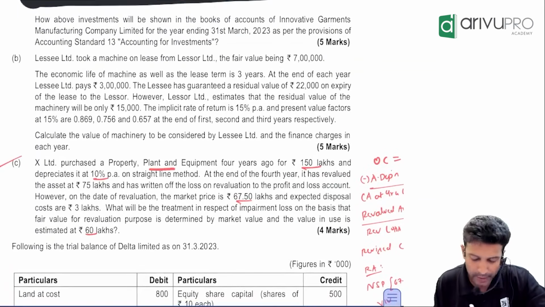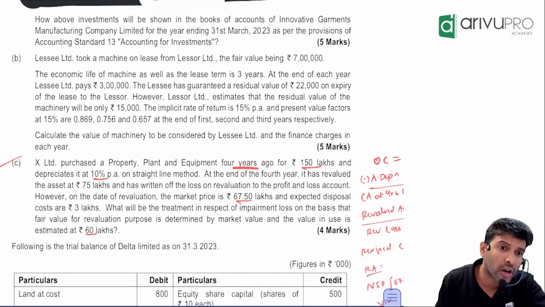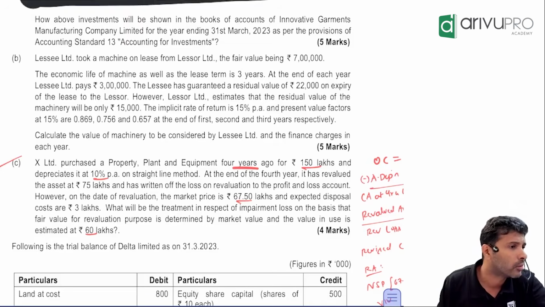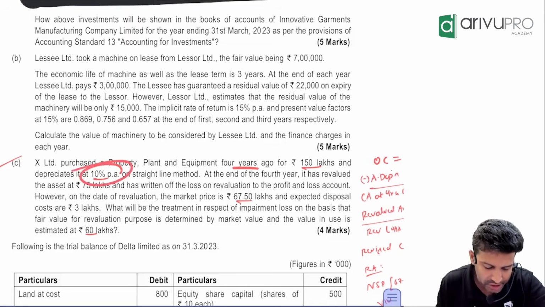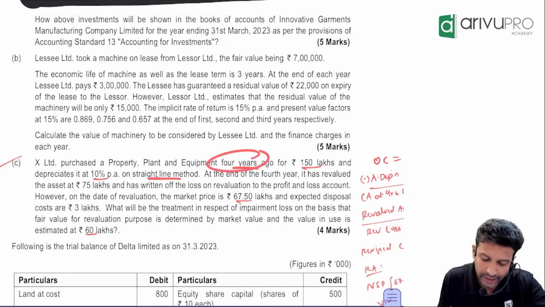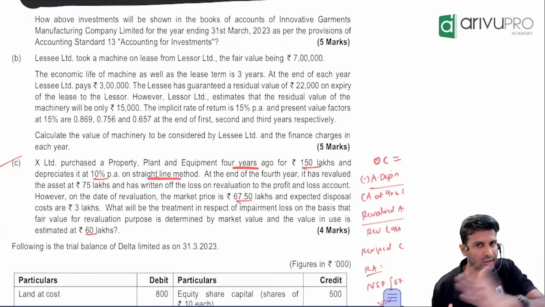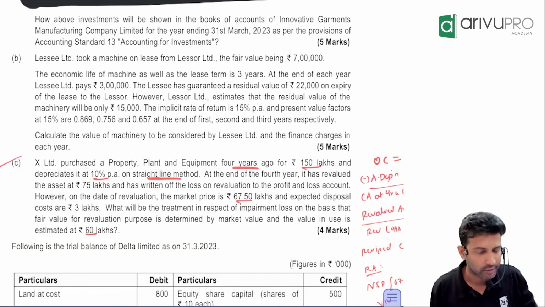XO purchased PP 4 years ago. How much value? 150. This is the original cost. For impairment loss, do we want original cost or current carrying amount? Current carrying amount. It is depreciating the asset at 10% on the straight line method. How many years back have you purchased? 4 years. First, find the carrying amount. We'll read the information and calculate the data then and there itself.